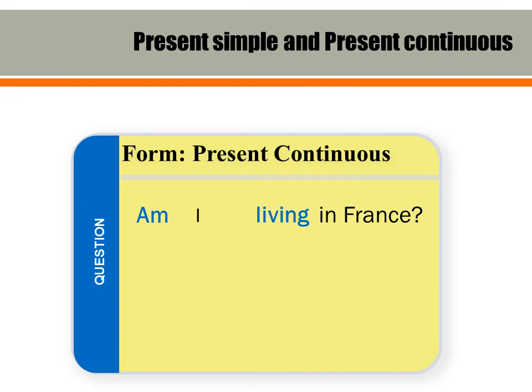Again with the question, the present participle, living, doesn't change. What does change is the position of the auxiliary verb, to be, which now goes at the beginning of the question, followed by the subject. The auxiliary verb to be changes, just like with the other forms.